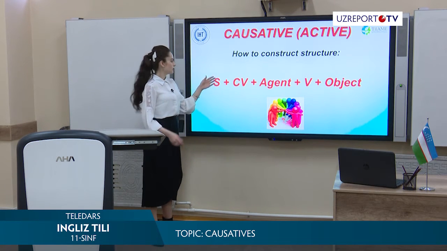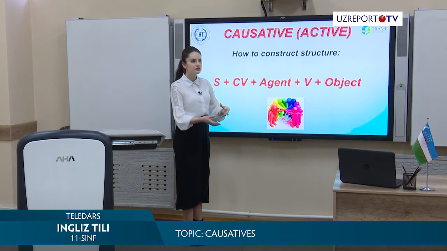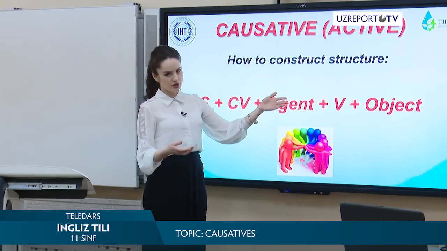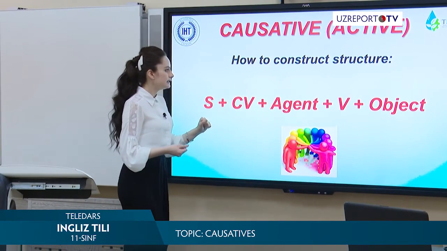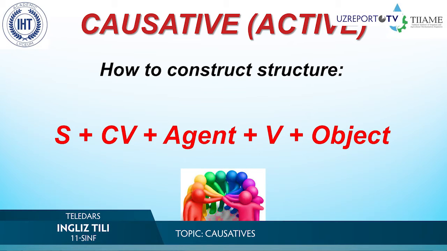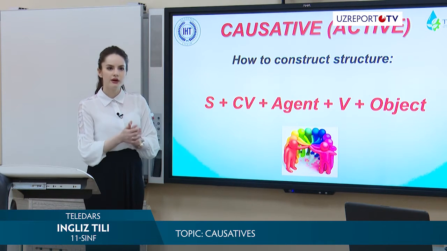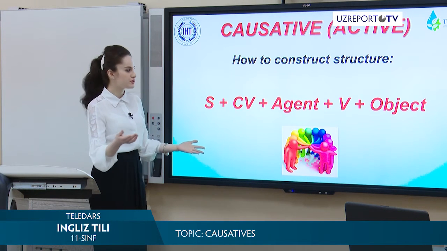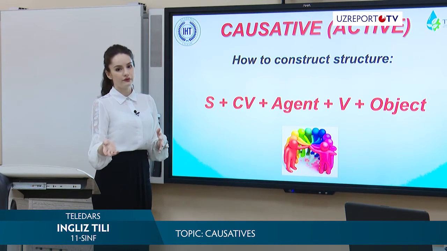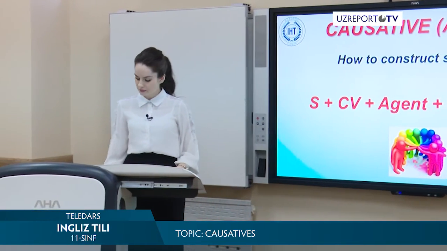Look, in active form, the structure is like this: subject plus causative verb plus agent, a person who is doing something for you, instead of you. Then verb and object. Please pay attention that the causative verb takes tense, not the verb and not the non-finite form, but the causative verb. It may be present, it may be past, it may be future. It depends on your situation and your idea. Of course, the agent may be, as I said before, a person or thing. Please fix this structure somewhere.